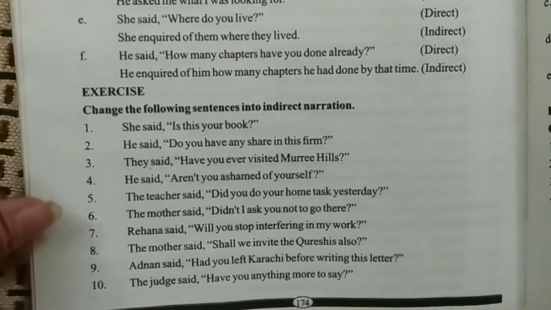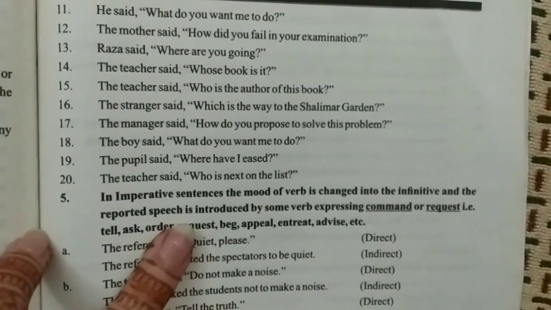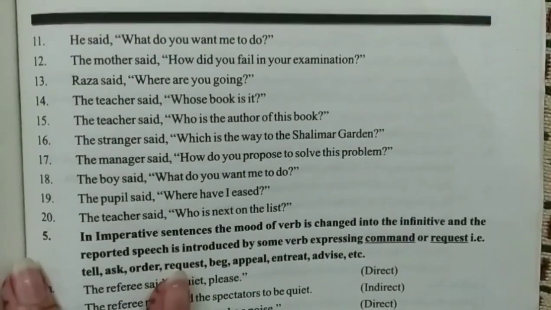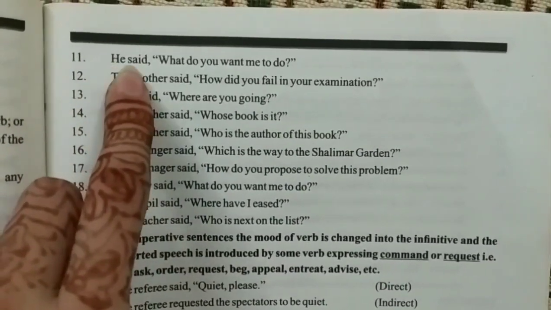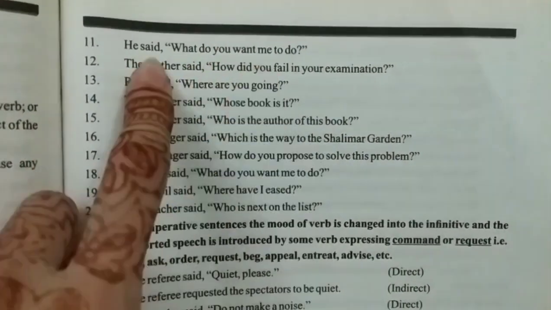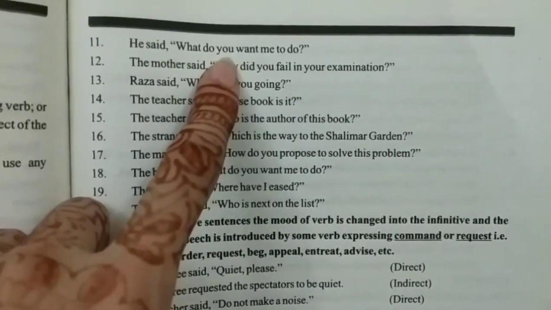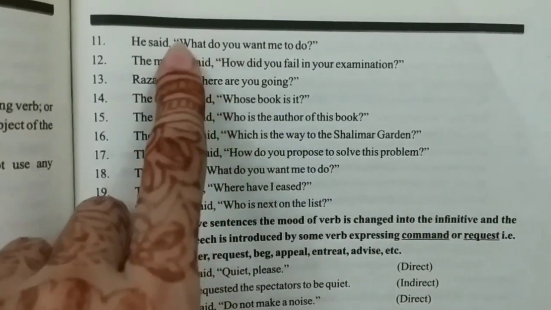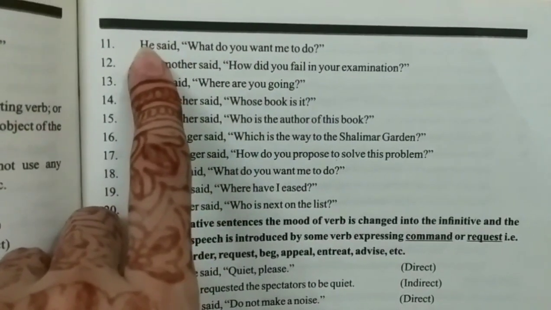Dear students, the remaining sentences are going to be your homework. On page number 175, we have the sentences that start with a WH family word. He said, what do you want me to do? He asked what I wanted him to do. You I have changed according to the object, and me I have changed according to the subject, according to the rule.